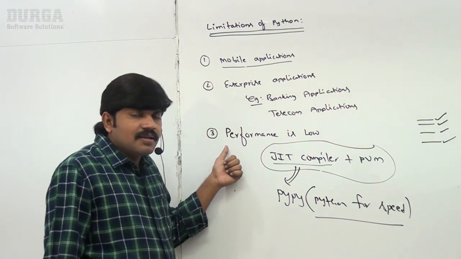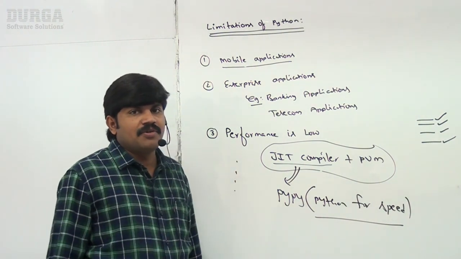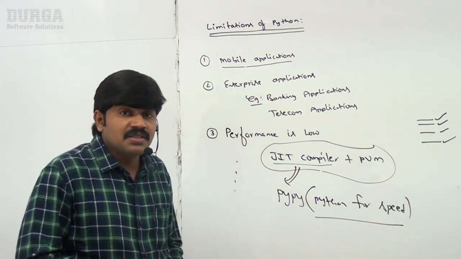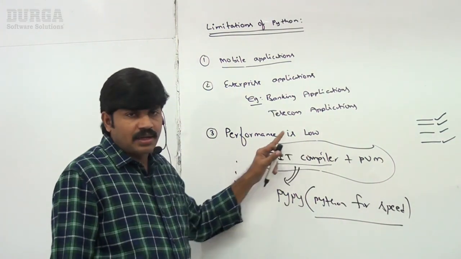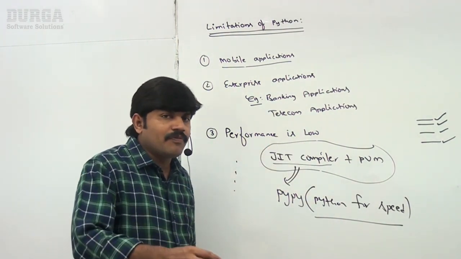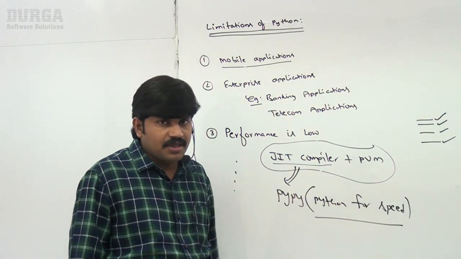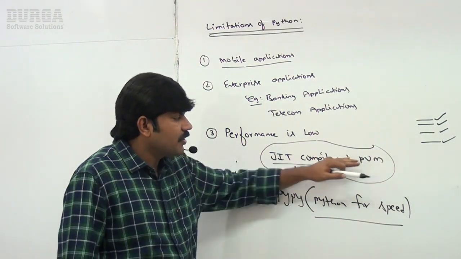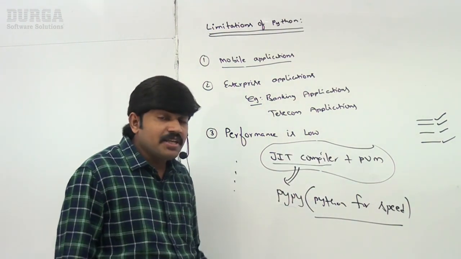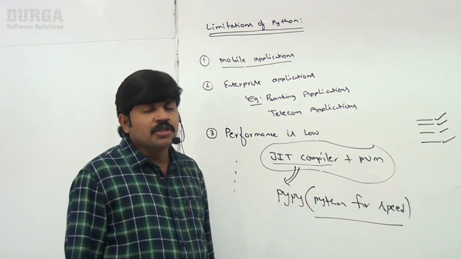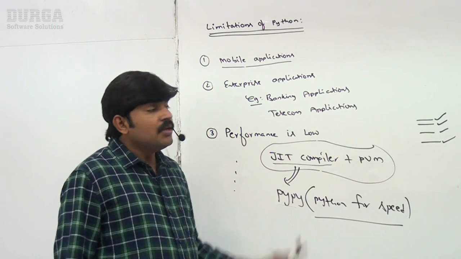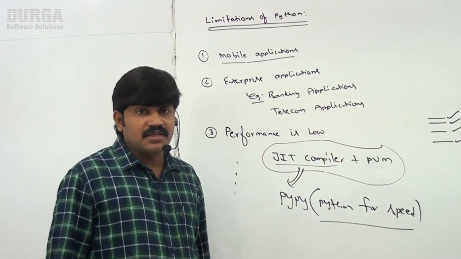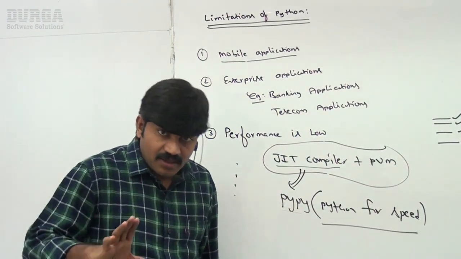Next, Python is an interpreted programming language. Interpreted programming languages lack performance, that's why performance is relatively low. But to improve performance, the JIT compiler concept came into the picture. The JIT compiler concept with Python, also known as PyPy, improves performance, but still not up to the mark. Remember, these are various limitations related to Python. Clear for all of you, right?